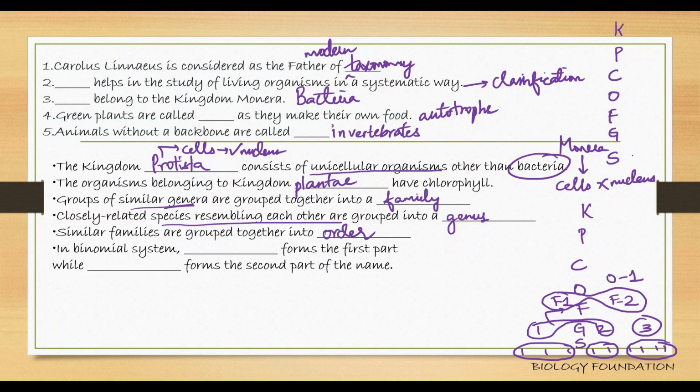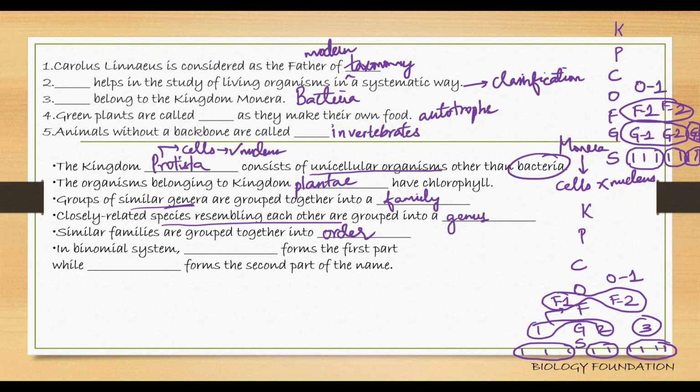Again, I'm explaining. Let's assume there are seven species, out of which three are resembling each other, these two are resembling each other, and these two are resembling. Hence, these three are kept under genus 1, these two under genus 2, and these under genus 3. Now, these members are resembling each other and are kept under family 1, and this is kept under family 2. Now, these two are resembling, so they are kept in order one.